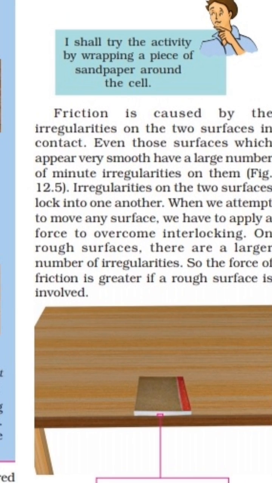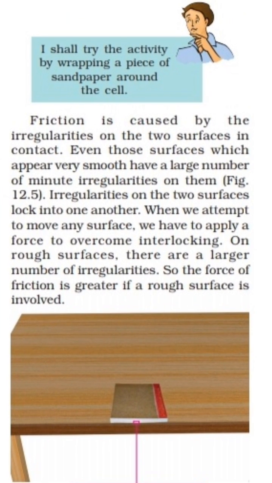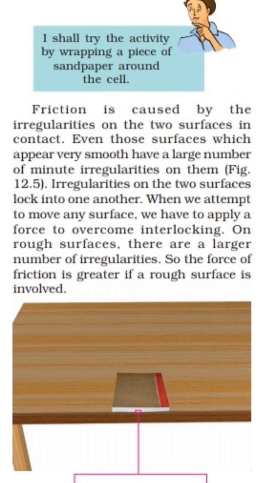Now see our next point. Friction is caused by the irregularities on the two surfaces in contact. Even those surfaces which appear very smooth have a large number of minute irregularities on them. See which words are mentioned here: minute irregularities. Some surfaces appear very smooth, but they also have a large number of minute irregularities on them.